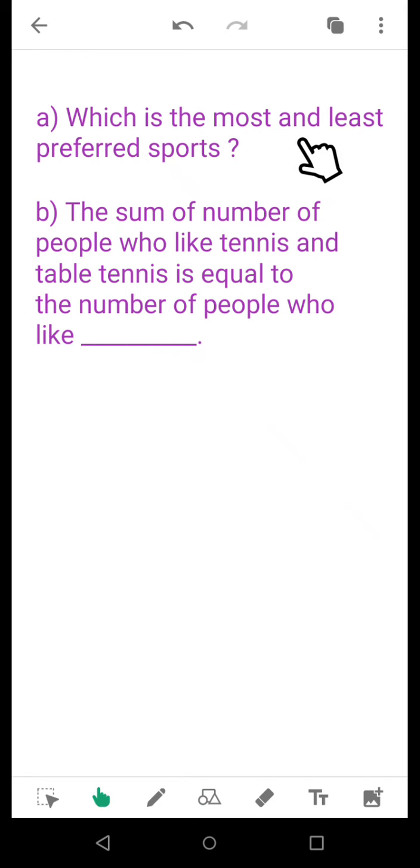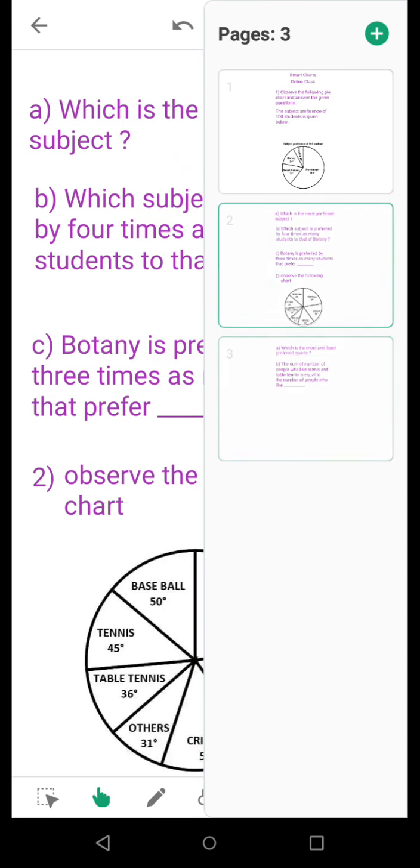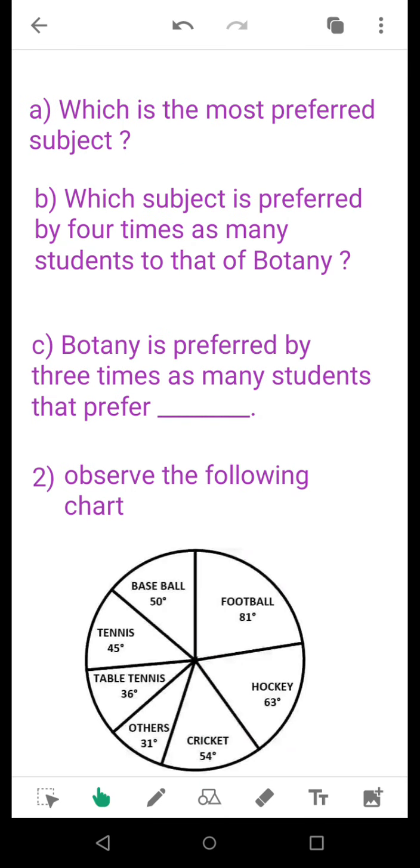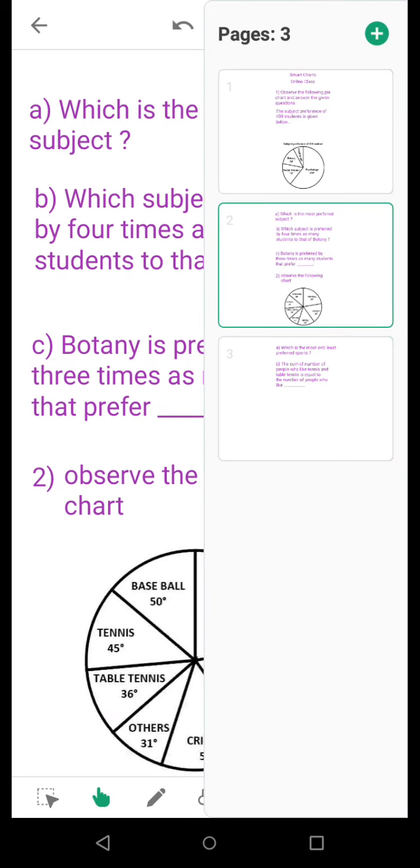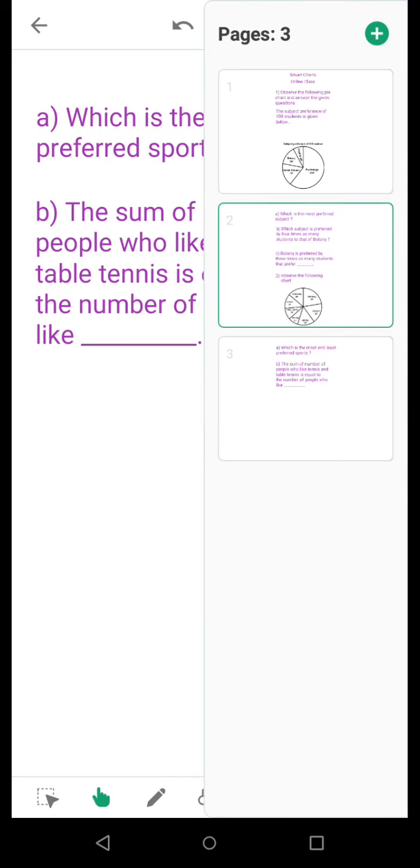Which is the most and least preferred sport? Now in order to find out the most and least preferred sport, I'll just advise you to mention all the angles. Either you can say by observation, or if you want to list it out you can do that. Now question number A is done by finding out the most and least preferred sports.